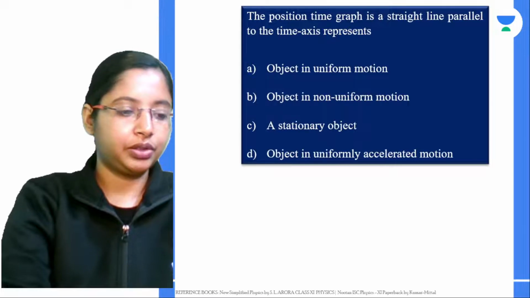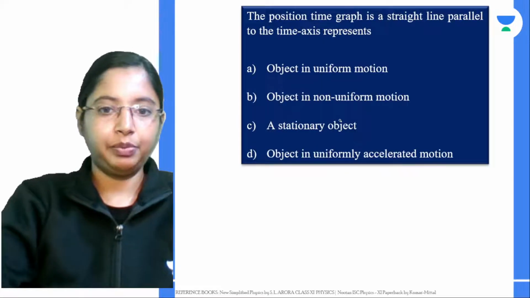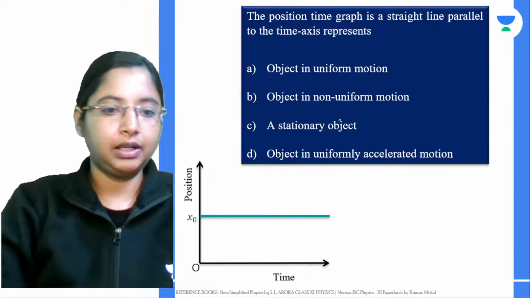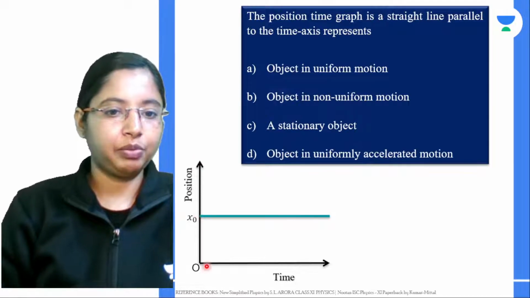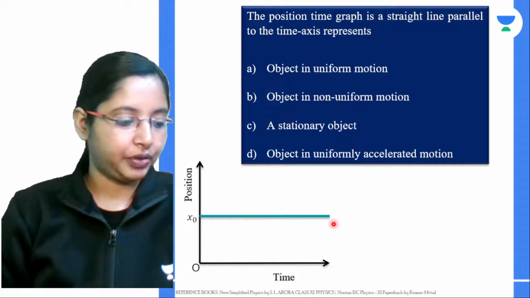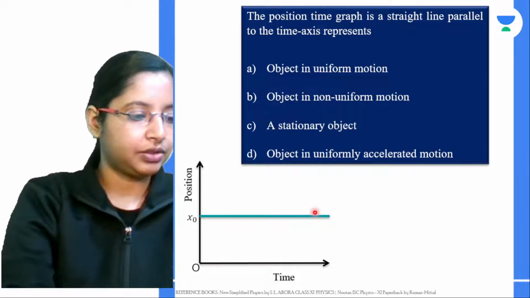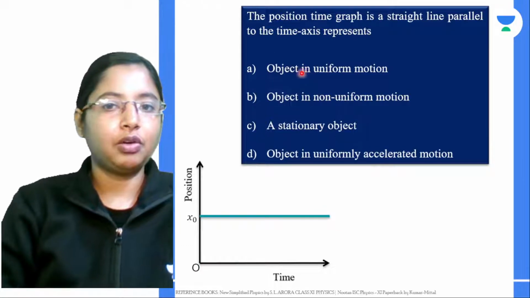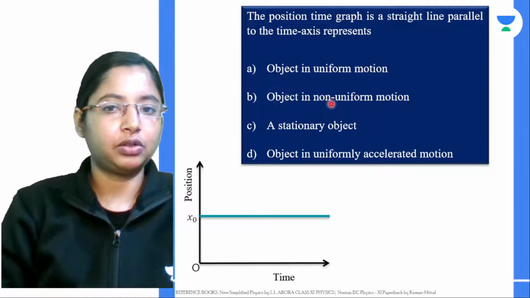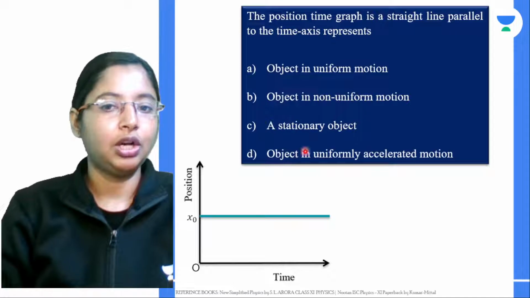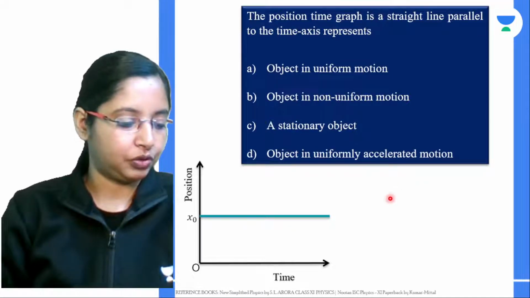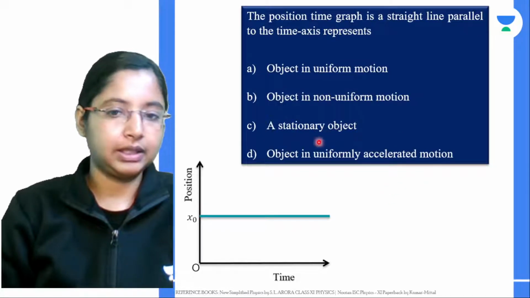So here if the position time graph has to be parallel to the time axis, what kind of motion does it represent? We have position, we have time, and it's a straight line. You can try giving the answer in the chat box. Is the object in uniform motion, or in non-uniform motion, or does it specify a stationary object, or an object in uniform accelerated motion? This is the question asked.